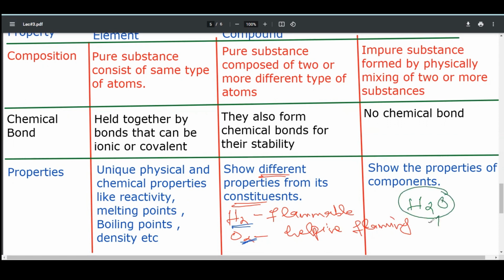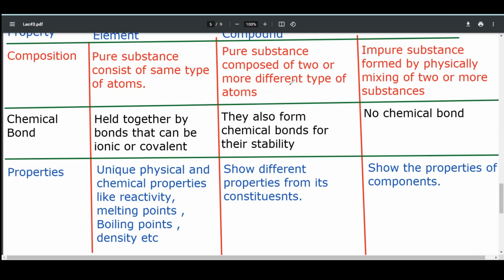H2O is a substance which is used to overcome fire. It means that it is not flammable. While its constituents, one is flammable and the other helps in flaming, H2O helps to stop flaming. Here you can see the difference in how they differ in properties.